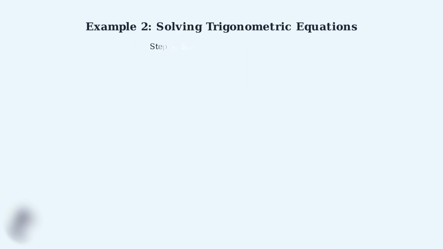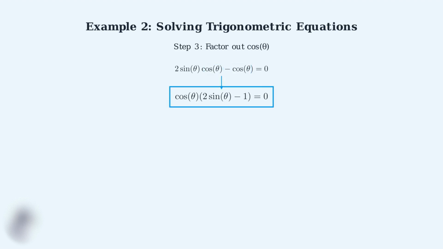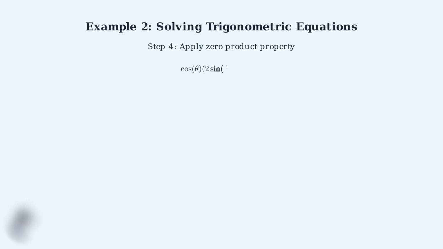Now we need to rearrange this equation to standard form. We'll move all terms to one side by subtracting cosine theta from both sides. This is the crucial step. Notice that both terms contain cosine theta as a factor. We can factor out cosine theta from both terms. Now we can apply the zero product property. If the product of two factors equals 0, then at least one of the factors must equal 0.